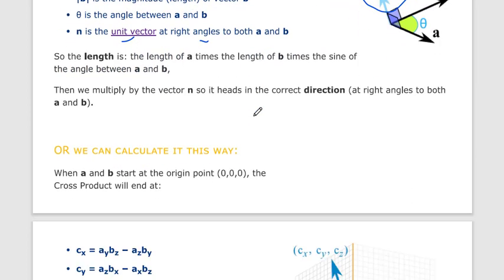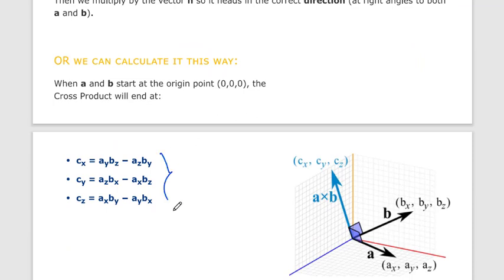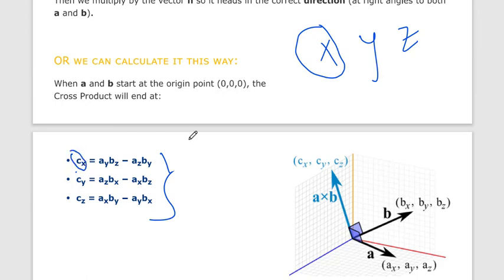Here we also have a different method to solve the cross product. It is a bit difficult, but it is easy. If this is A, you can write x, y and z. If you want to know Cx, the x coordinate of the cross product, how do we get it? First of all, start with ay bz minus bz... ay.